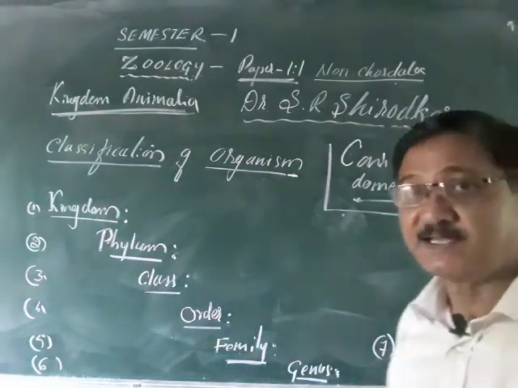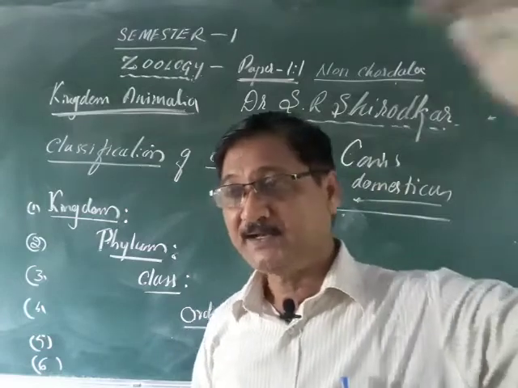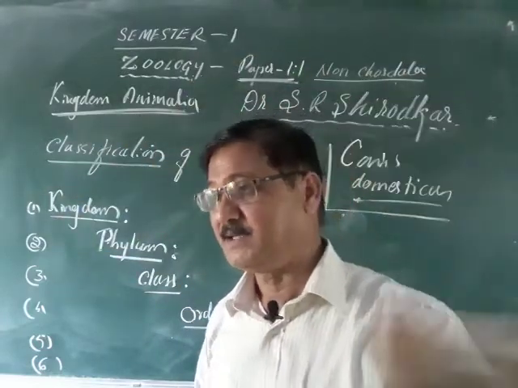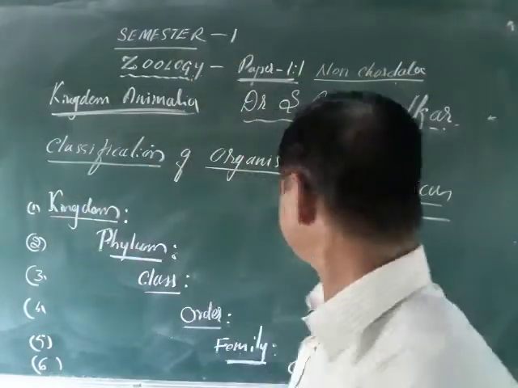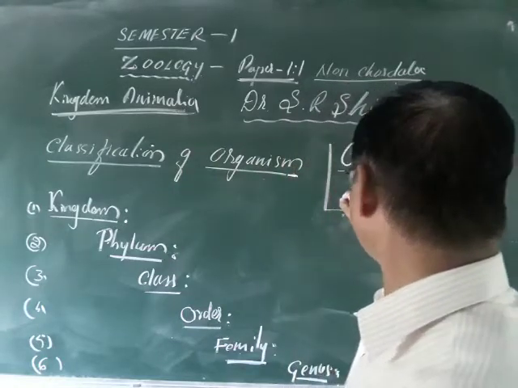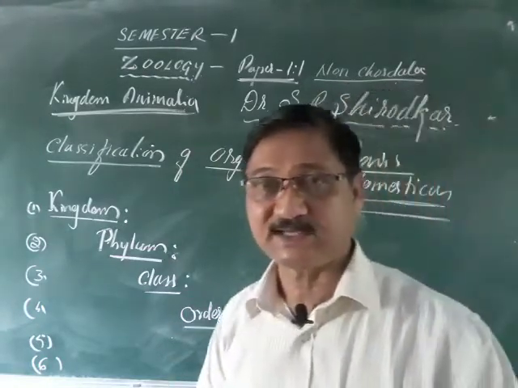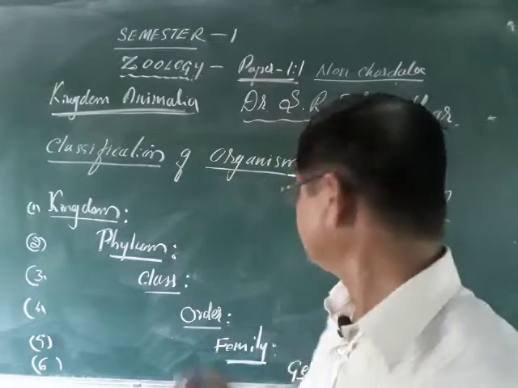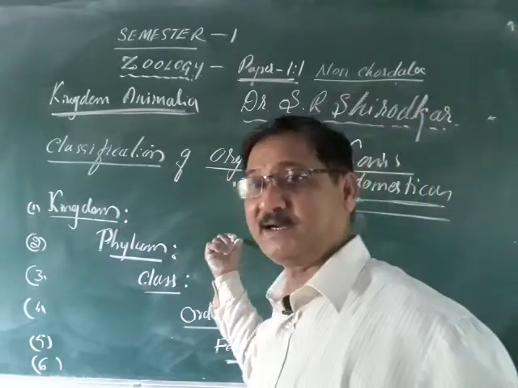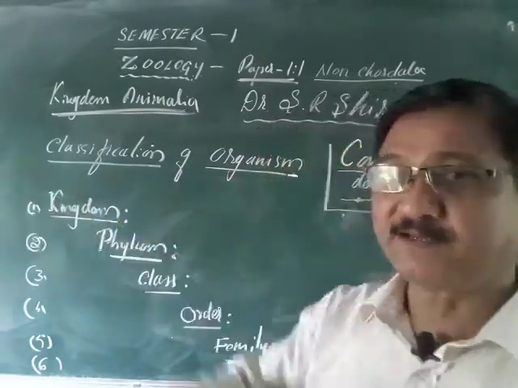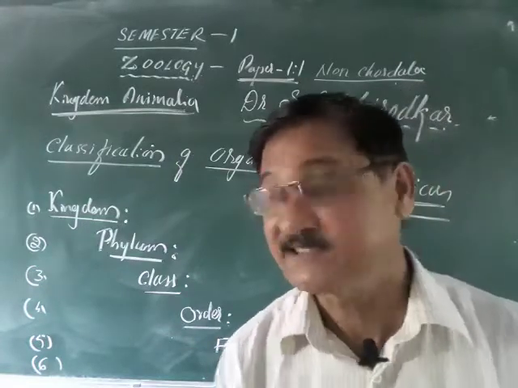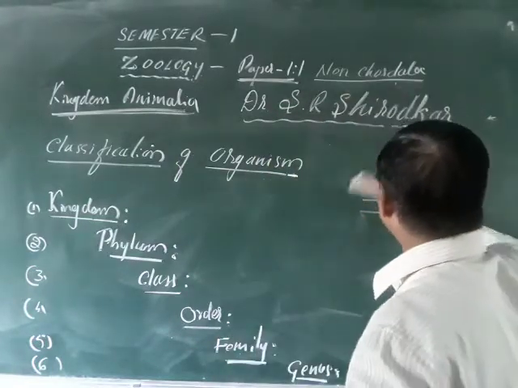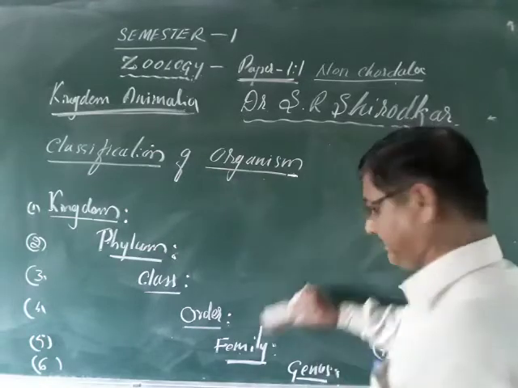Canis domesticus. So if you go to America, Japan, wherever you go, India, if you say Canis domesticus, you are able to make out that it is Kutta, or in Kannada it is called Nai, or in other terms it is called dog or something else. So this is the scientific name.